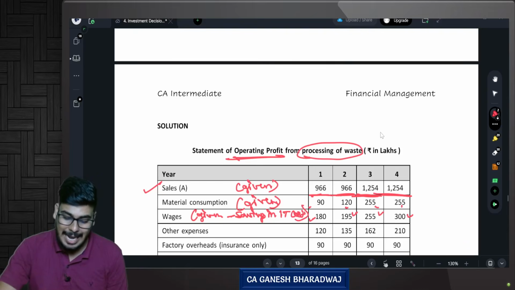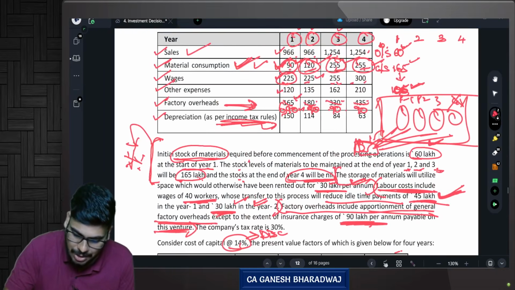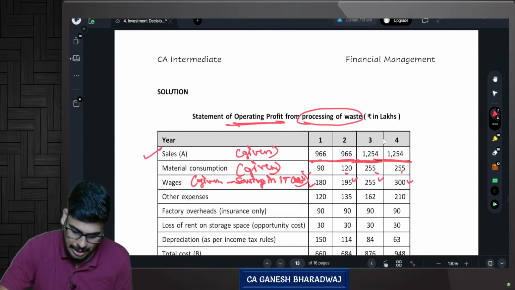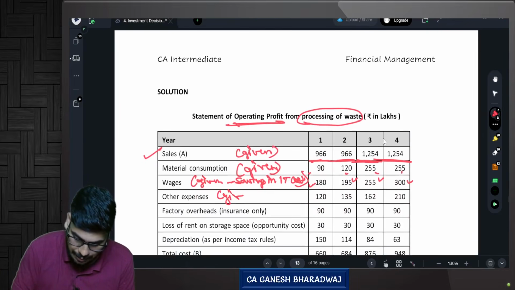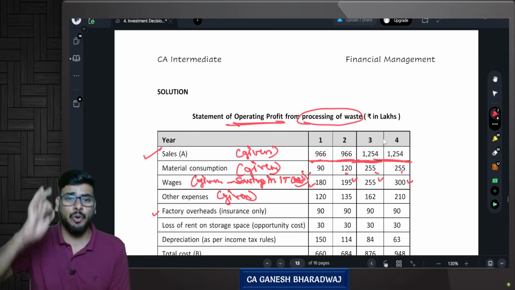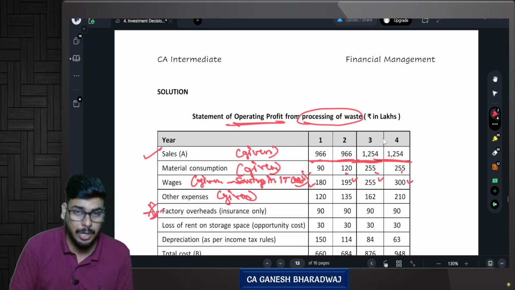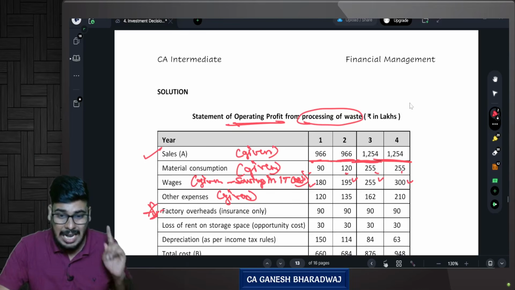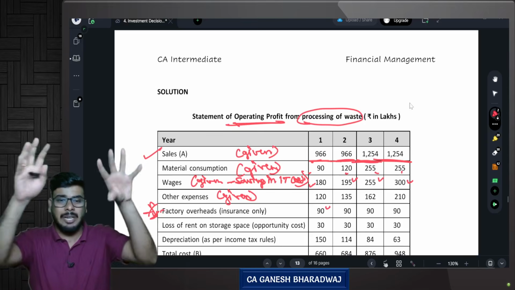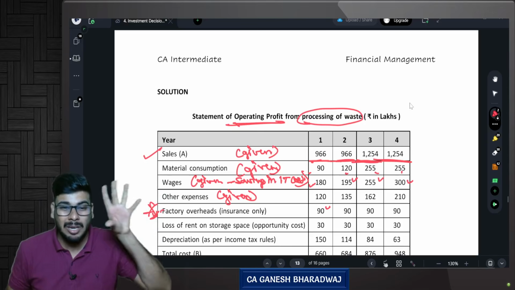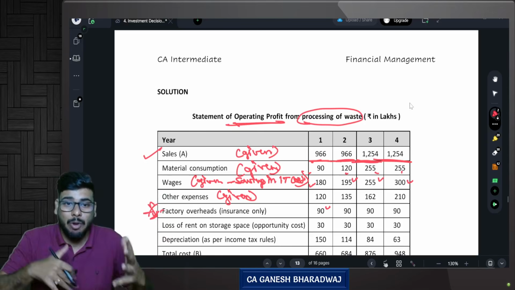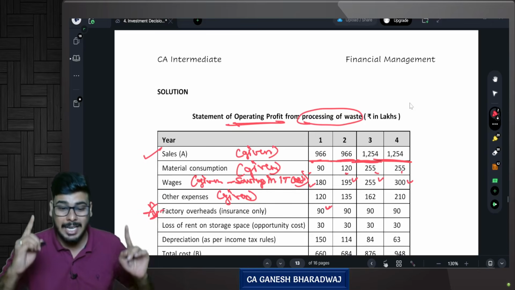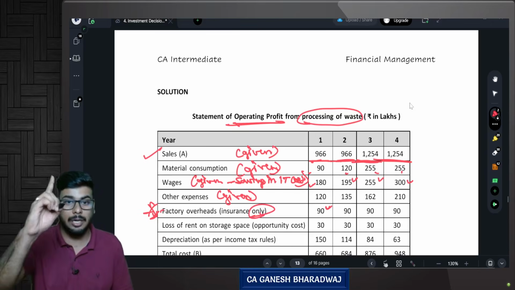Other expenses data is given as such: 120, 135, 162, 210. So you can just plug these figures. This data is also given in the question. Then factory overheads, very important. Put an important symbol here. What is the relevant factory overheads out of whatever figure they have given? The only figure that is avoidable because of this decision is how much? The insurance expense only. Are you clear with this?